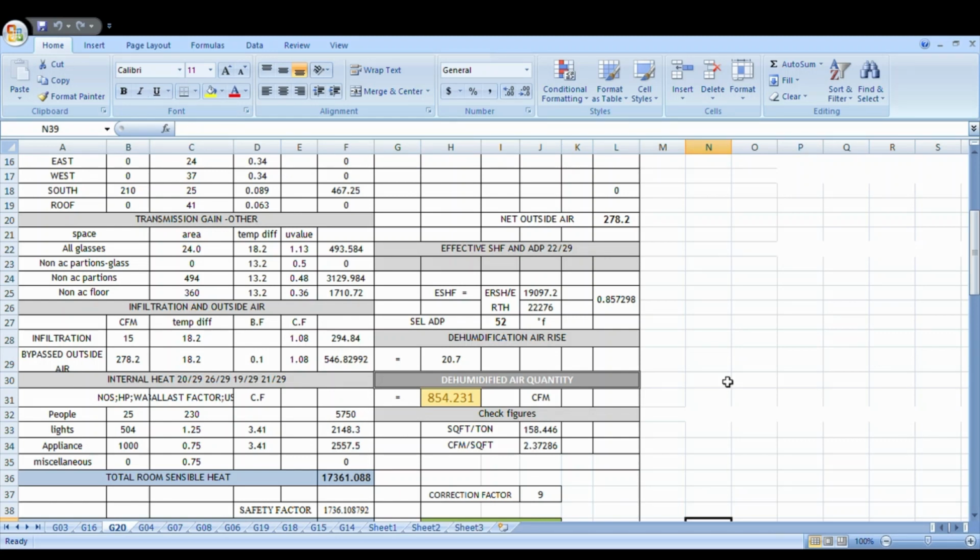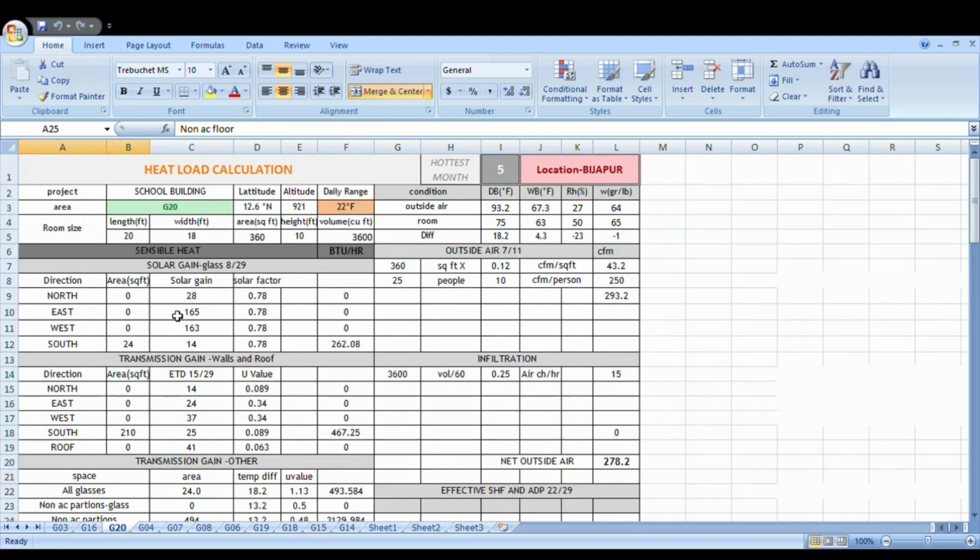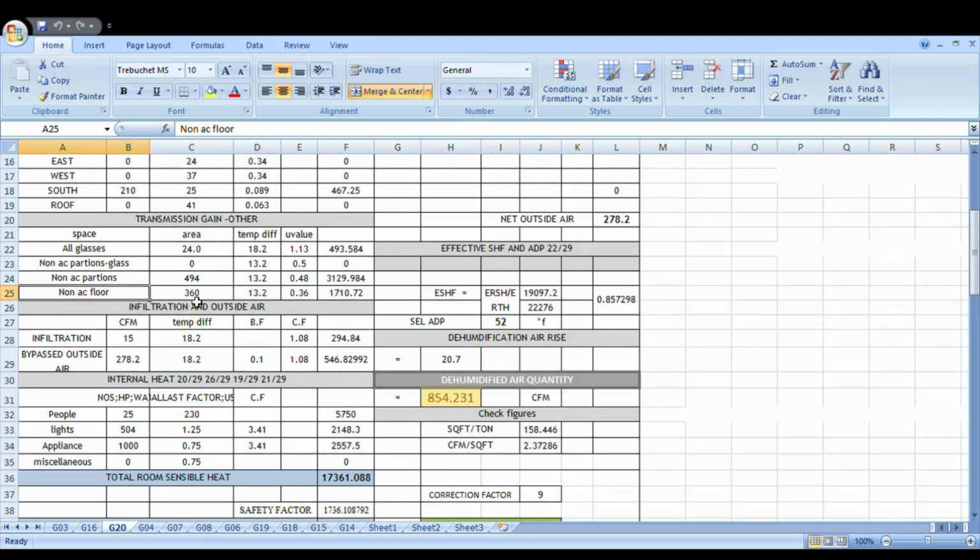So non-AC partition is 494 square feet, temperature difference 13.2, U value from standards 0.48, so you will get these values. Non-AC floor is 360 and temperature difference is 13.2, U value 0.36, so you will get this value.